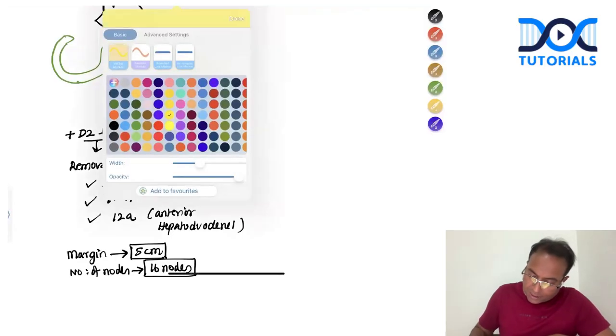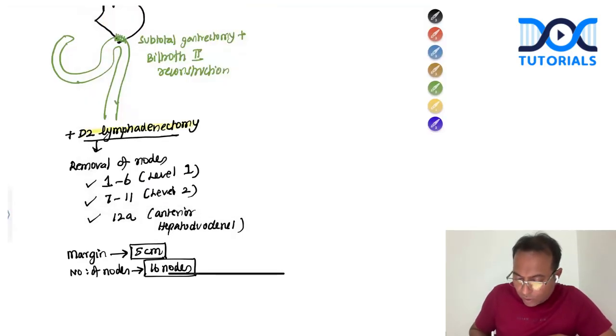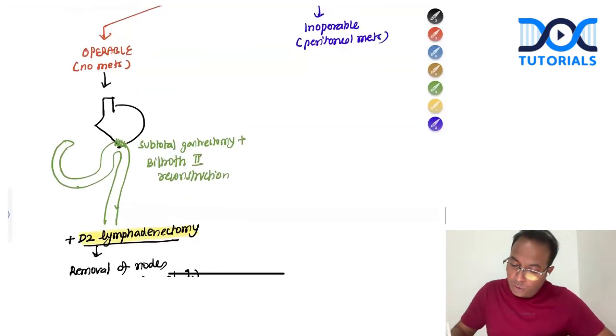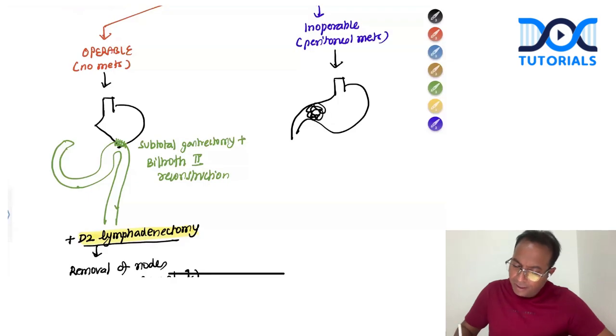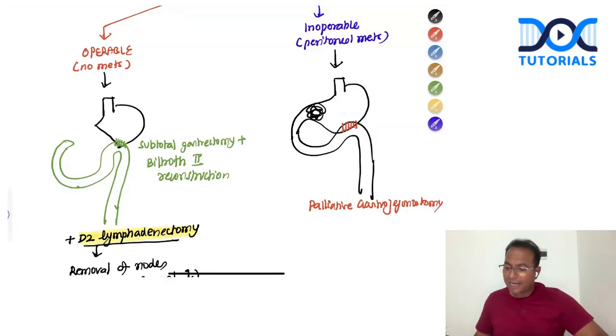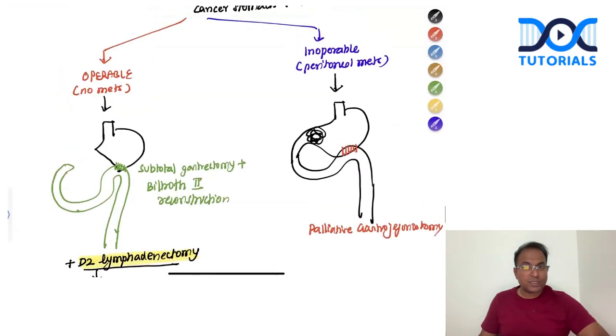So don't forget, for an operable cancer, D2 lymphadenectomy is done for all the patients. If it is inoperable due to peritoneal mets, the surgery is done in a different manner. The operation done is like this. If there is a cancer here and the patient has a GOO, I will go for a palliative gastrojejunostomy. Palliative gastrojejunostomy is done for inoperable cancers.